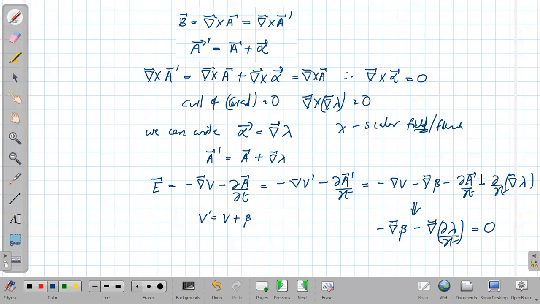So these will cancel, and the remaining thing should be minus del beta minus, since del and dou by dou t are commuting, del of dou lambda by dou t. That must be 0, and that implies this beta must be equal to minus dou lambda by dou t. Finally, we get V prime is equal to V minus dou lambda by dou t.